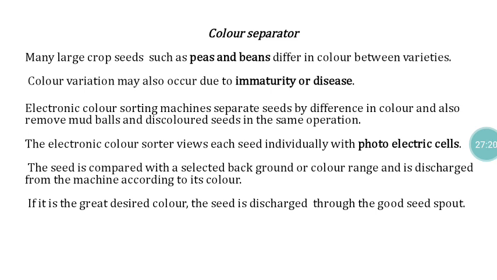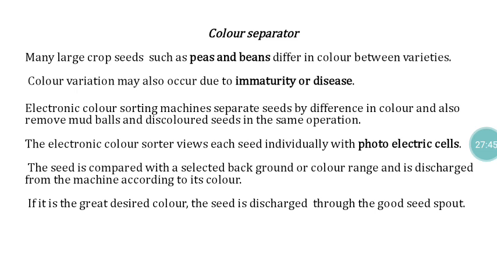Mainly this is recommended for beans and similar seeds, because in these seeds coloring is a problem. Off-colored seed occurrence is the major problem in the case of beans. Immature seeds also have a somewhat different color. So for separation of those seeds, we can use the color separator.